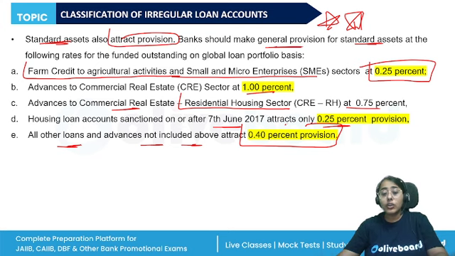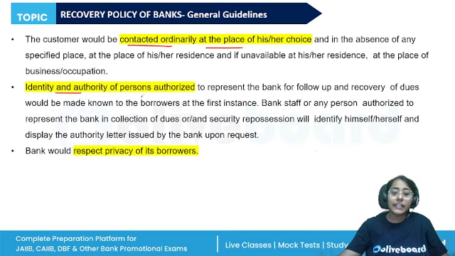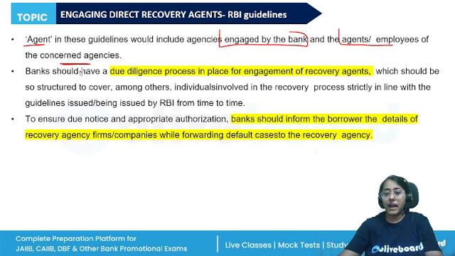Also, giving notice to the borrowers is important, right? So, these are the general guidelines. Customer would be contacted ordinarily at the place of her or his choice. Identity and authority of the persons authorized should be made known to the borrowers. We should respect the privacy of the borrowers. Then, if we are employing any direct recovery agent, that is, any agencies which are engaged by the bank and the agents or the employees of the concerned agencies. These are the agents which the banks employ to get the recovery done.